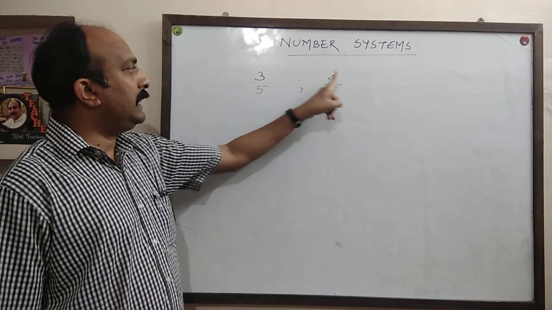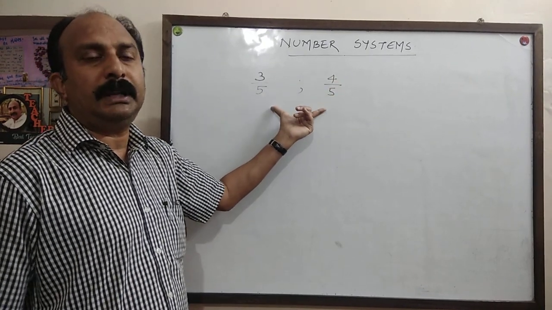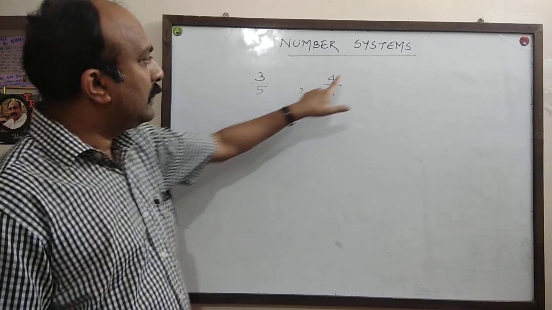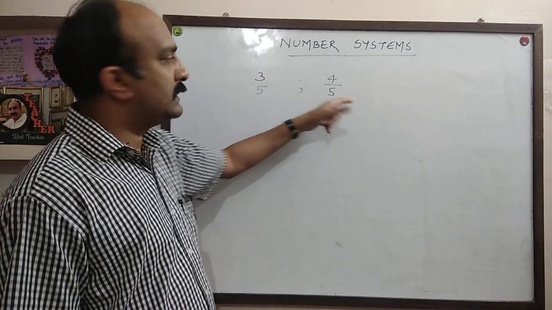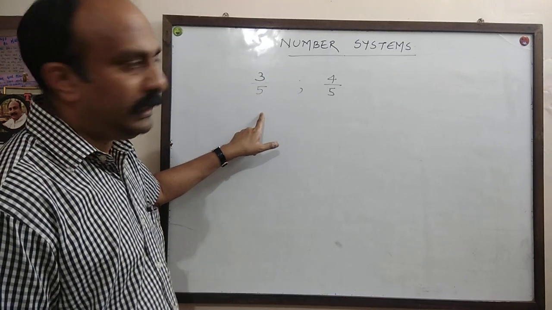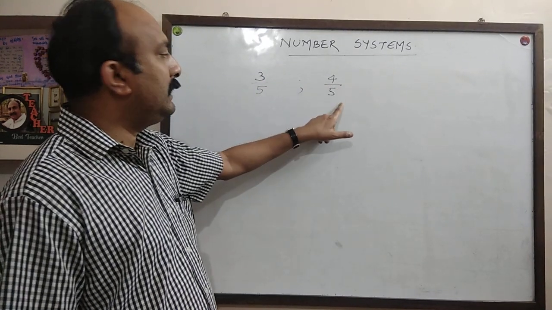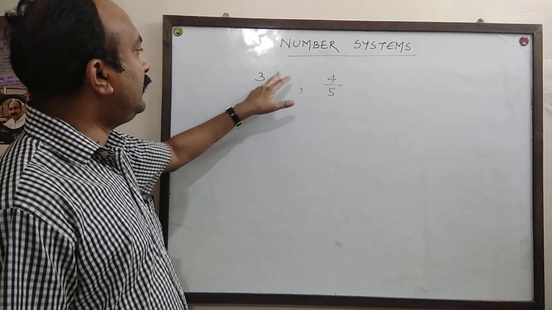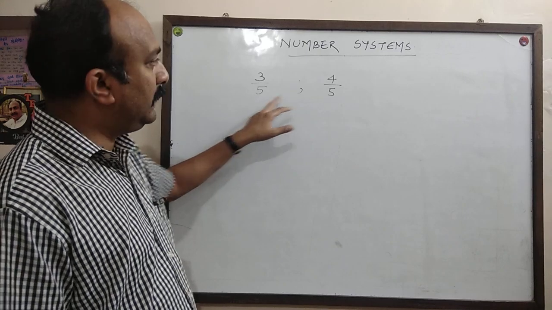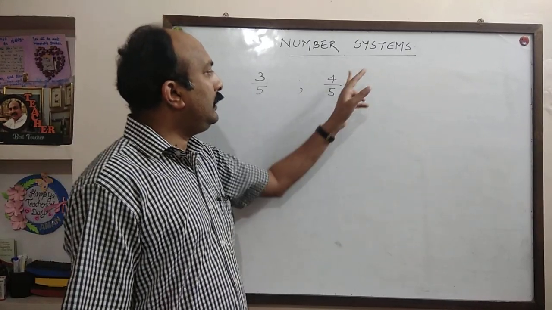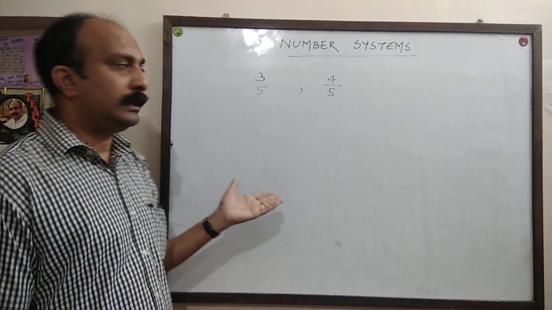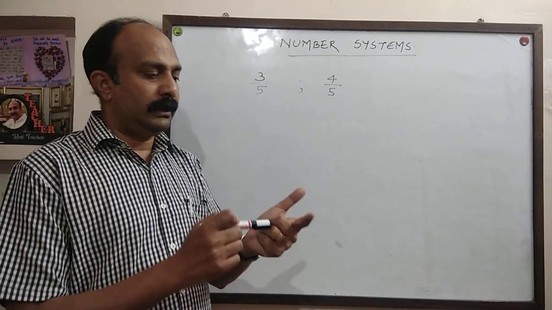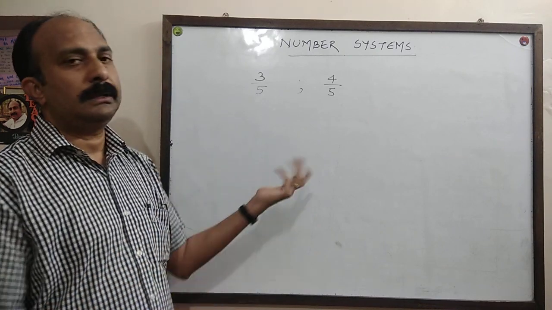So you have to multiply the numerator and denominator of both the numbers by 6. 3 into 6 upon 5 into 6, 4 into 6 upon 5 into 6. 3 into 6, 18 upon 30. 4 into 6, 24 upon 30. You got all the numbers: 19 upon 30, 20 upon 30, 21, 22, 23. Got the answer.